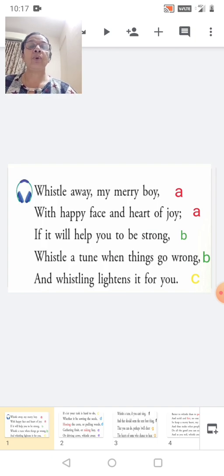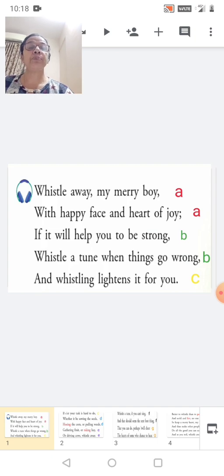Whistle away, my merry boy, with happy face and heart of joy. Now the last word of the first line is boy, and the last word of the second line is joy. Boy and joy. They both rhyme with each other, students. So the alphabet given there is small a in red. Small a is written over there because they both rhyme together. I'm sure you have learned rhyming words in your lower classes, so you know what those are. Rhyming words are same sounding words. Okay. Now we'll go to the third line.